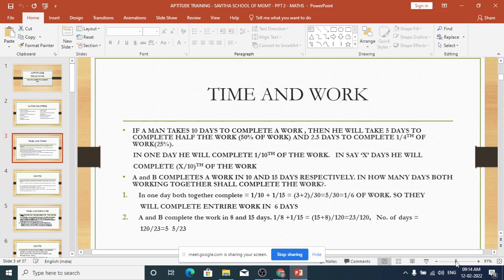So this is how you should do it. This is the only formula or concept which you should keep in mind. You have to convert the whole thing into how much work they do in one day, and then you start off. Let's go to one or two more questions on that.